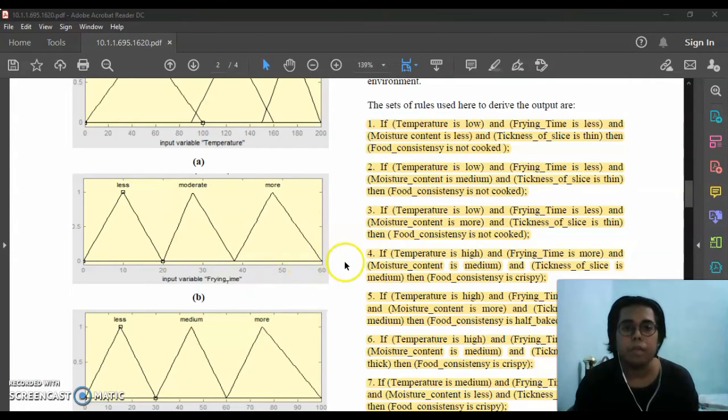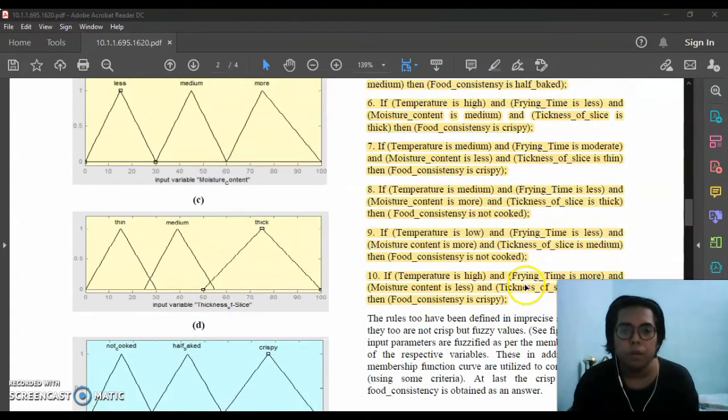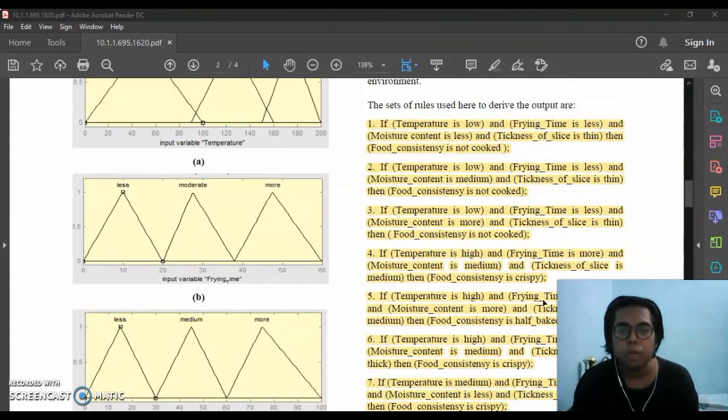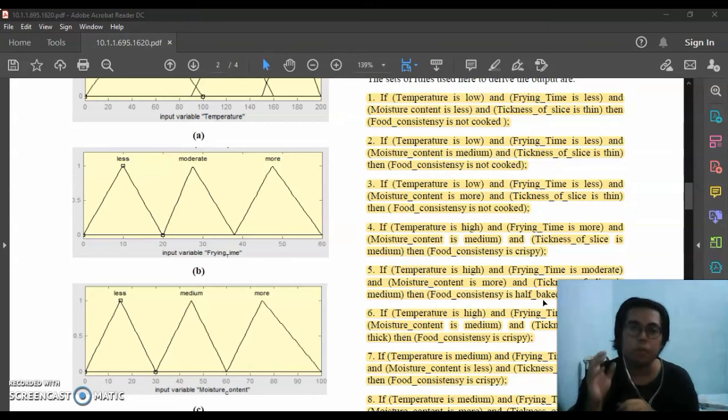After they set the membership functions, they must set the rules that are implemented in the project. They have 10 rules. From all of these 10 rules, they can choose the perfect temperature, perfect frying time, perfect moisture content of the food, and perfect thickness of the slice to pick out the food consistency at the output of the fuzzy logic.